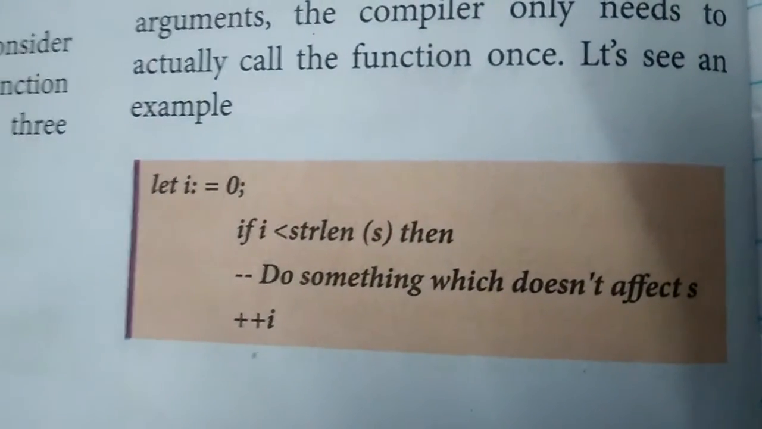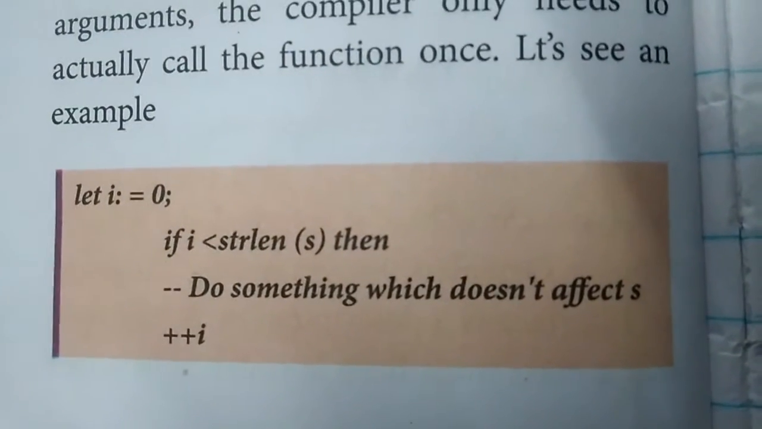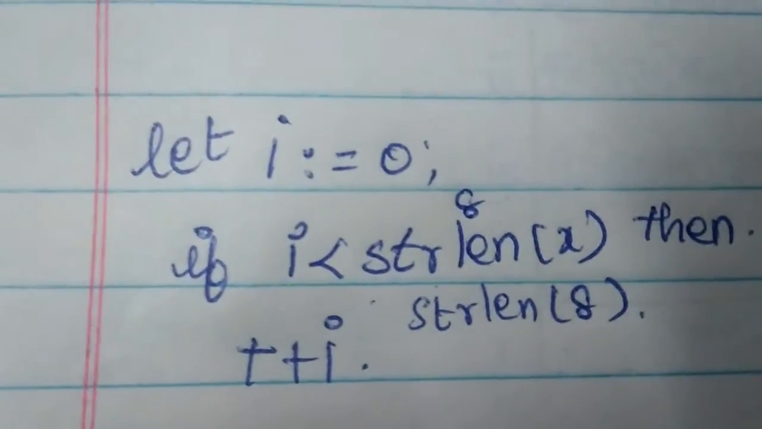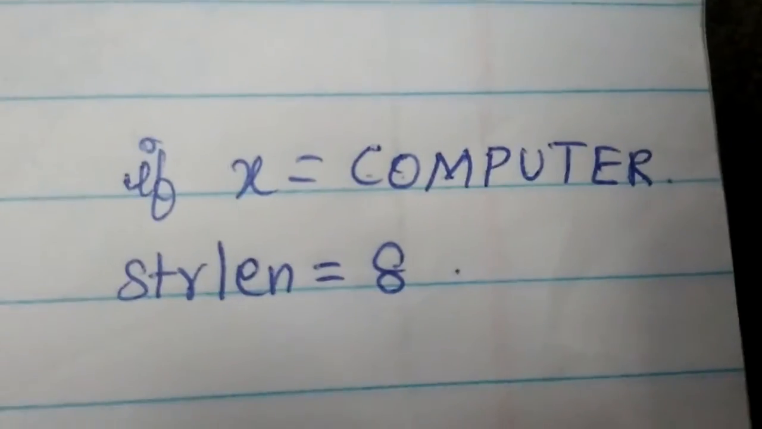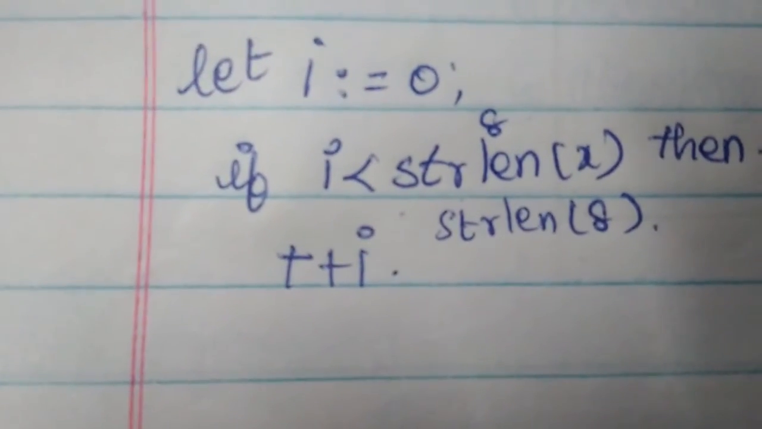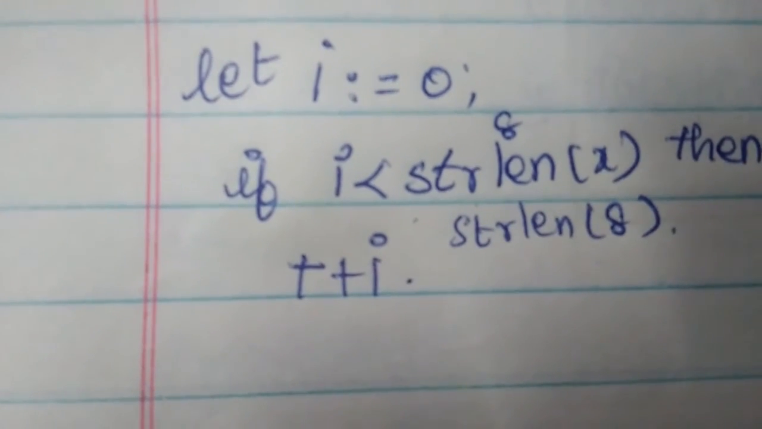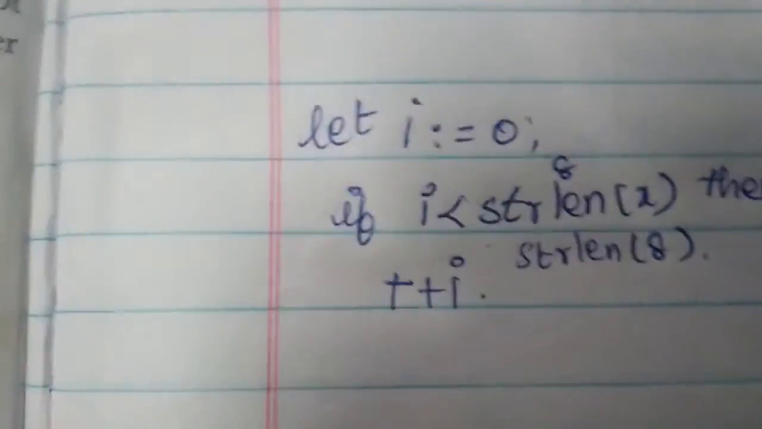Let i is equal to 0. If i is less than string length, then I do something which does not affect it, i plus plus. In this equation, I am going to have an example. In this x I am having a computer. So what is my number? 8. String length returns an integer value, it counts and returns 8. The 8 value will not be changed when it takes i value as 0. The x value will be 8 always. So 0 is less than 8, i will be incremented. Once again, 1 is less than 8,